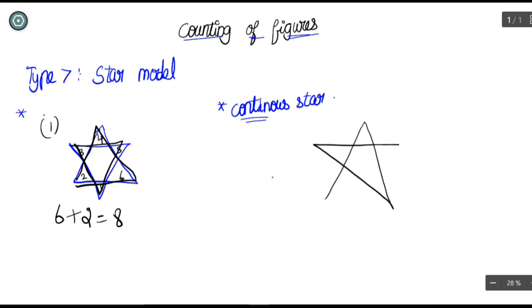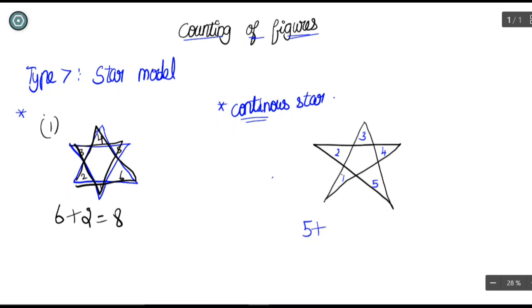How to count this continuous star. Like the earlier triangle and the earlier star, you are going to count the vertexes first. Let me draw in another color. Vertexes first: 1, 2, 3, 4 and 5. So these are the 5 vertexes. In addition to this, you will get another 5 triangles.